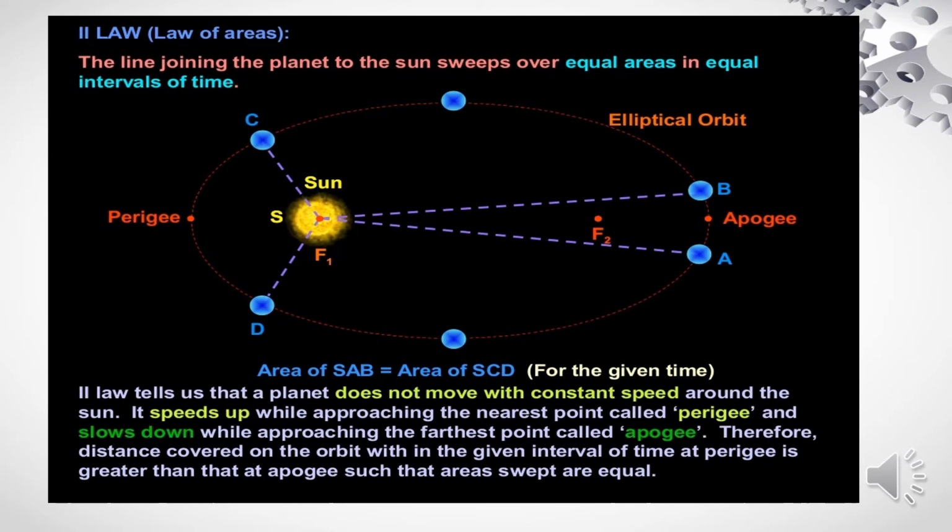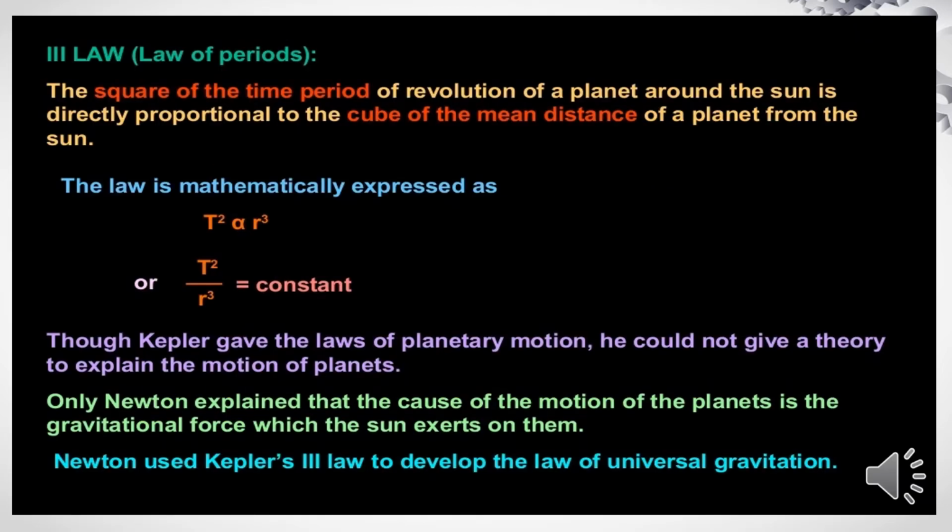Here the second law tells us that the planet does not move with a constant speed around the sun. It speeds up while approaching the nearest point, called perigee, and slows down while approaching the farthest point, called apogee. Therefore, the distance covered on the orbit within a given interval of time at perigee is greater than that at apogee, such that the areas swept are equal.